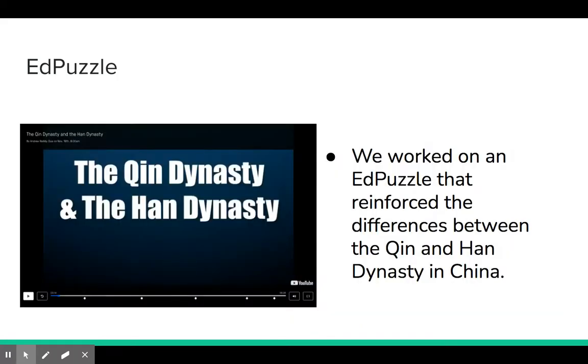We did an Ed Puzzle that compared the Qin and the Han Dynasty, asking questions and thinking about bringing forward the transition from the Qin to the Han Dynasty and applying it to the transition that we're seeing in our own country as there's going to be a presidential change. So we were thinking about how the Han Dynasty maintained some of the Qin policies and also eliminated some of them, and we were applying it to what policies future President Biden will maintain from the previous administration and which ones he will eliminate.